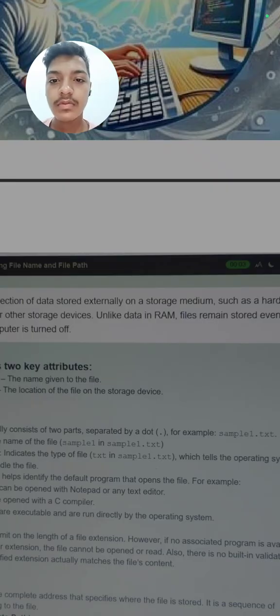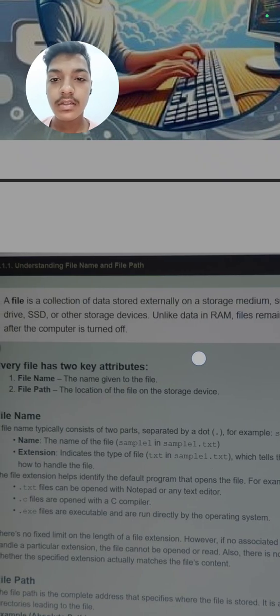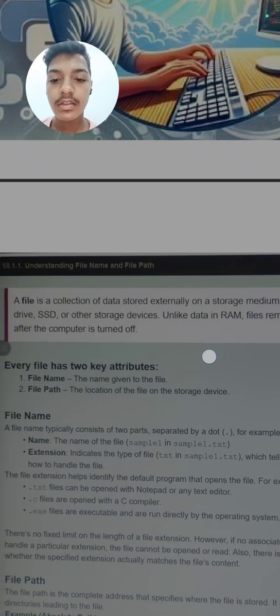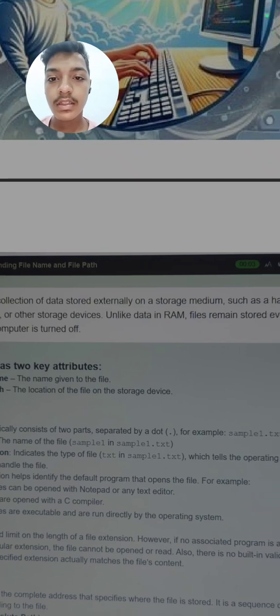When you shut down the computer, the data will be erased, but when you store the data externally in CD, DVD, SSD, the data will be stored permanently, it will not be erased even after you shut down the computer. But on the other hand, in the RAM, data is temporary.